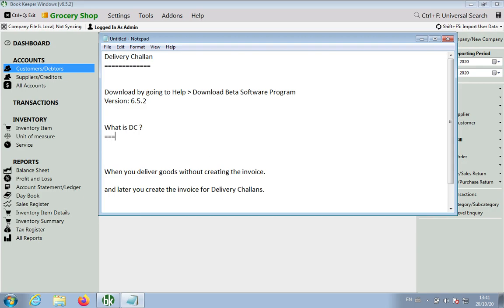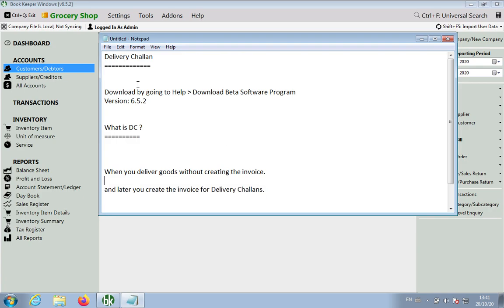Delivery challan means when you are delivering the goods but you have not created the invoice. That's the main thing. That means later you will create the invoice from the delivery challan.